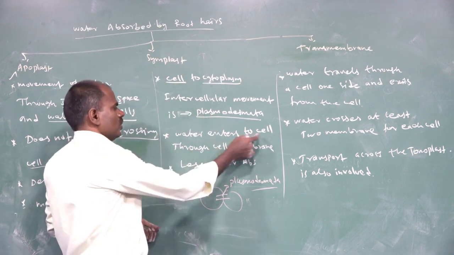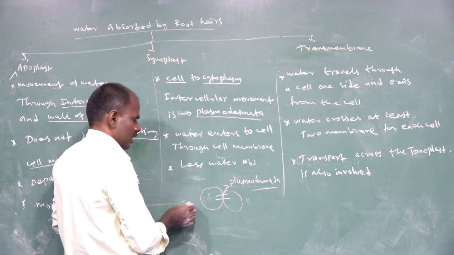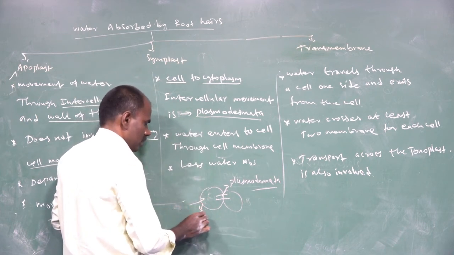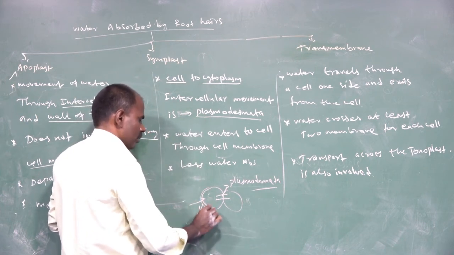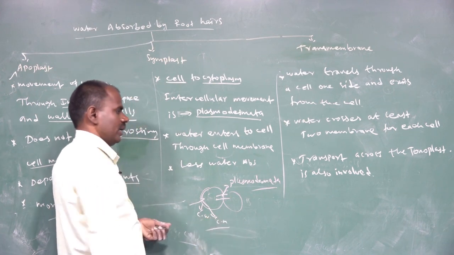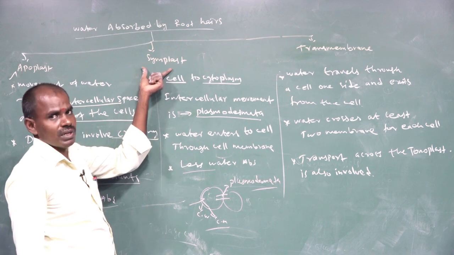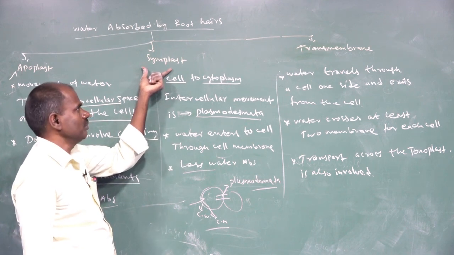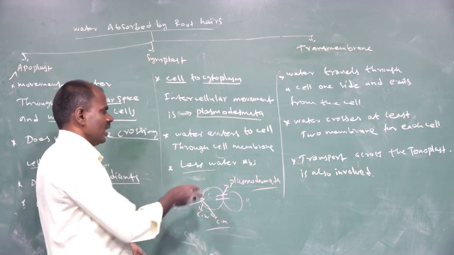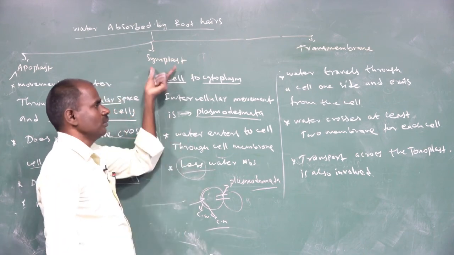So water enters the cell through the cell wall and the cell membrane. Less water is absorbed through the symplast pathway.